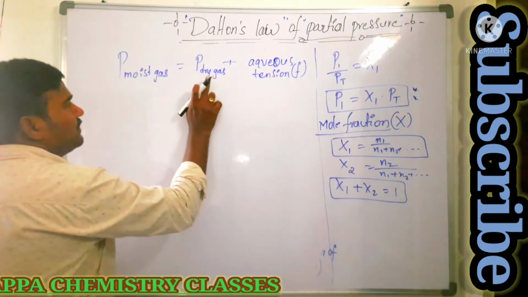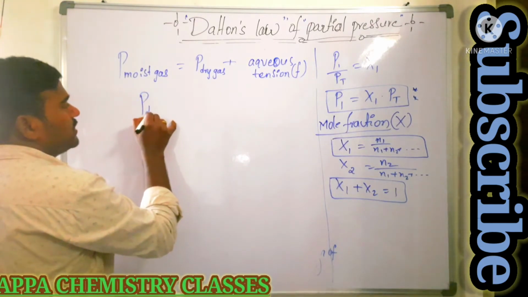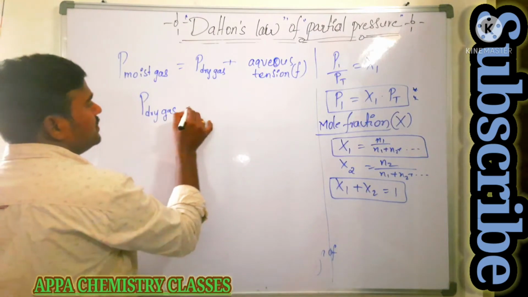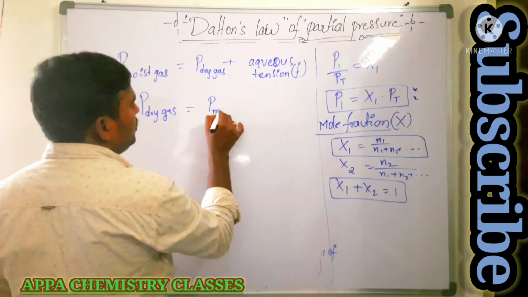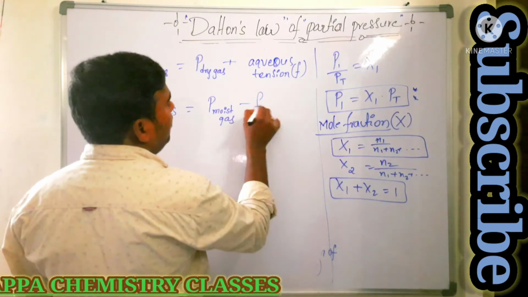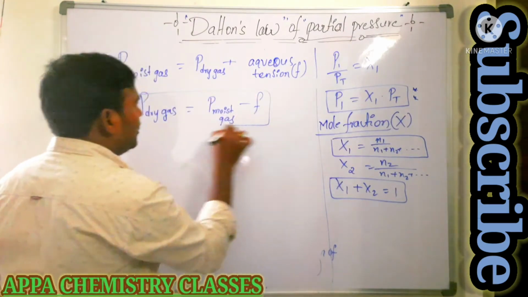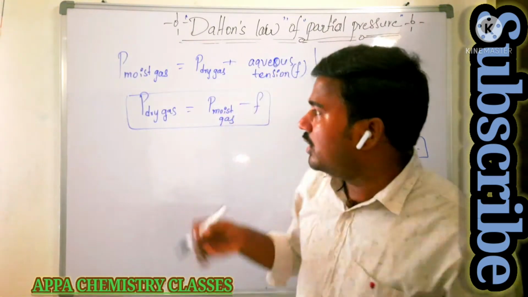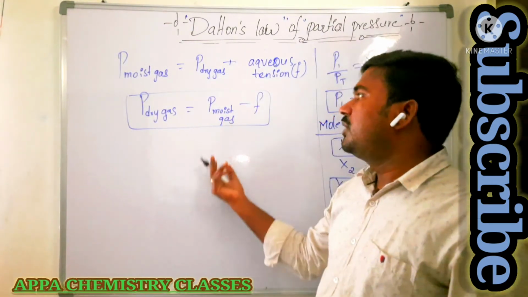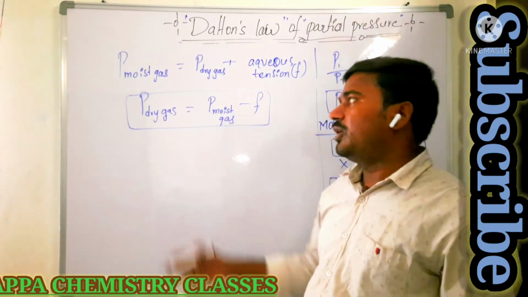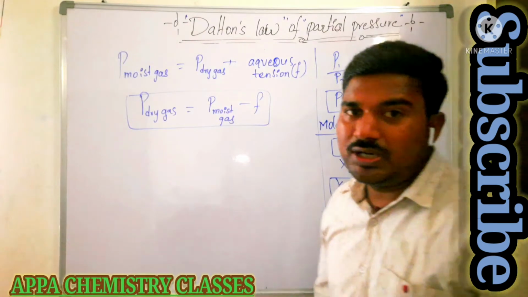So from this I want to calculate the pressure of dry gas. The pressure of dry gas is equal to the pressure of moist gas minus aqueous tension. By using this formula we can calculate it. If you know the moist gas pressure, then if the aqueous tension is removed from it, we are going to get the pressure of dry gas.